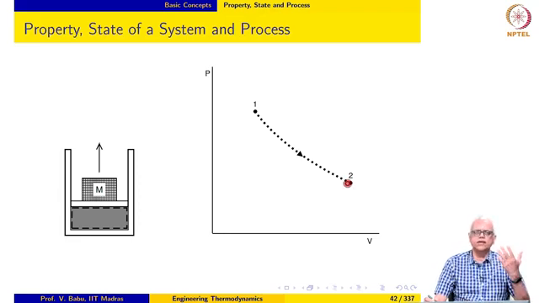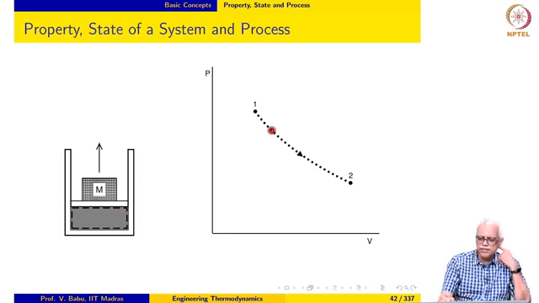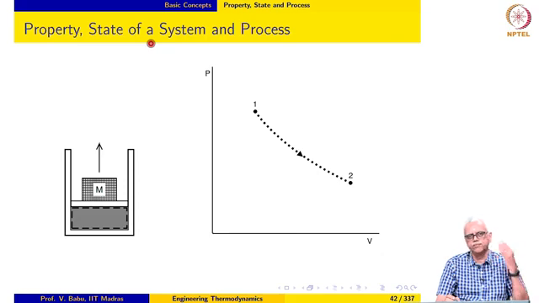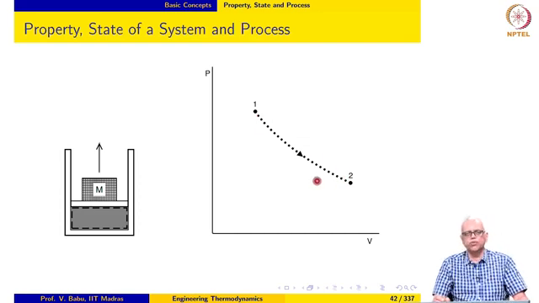So, the important concepts here are the following. Property, very important, we must be able to measure the property. We use independent properties to fix the state of the system, and we need to have intermediate states before we can actually connect them to form a process. So, you can see how all these quantities are related: property, state and process. We go in this sequence: property, independent properties, measurable, state, measure the properties, equilibrium state only allowed because we can measure the properties only at equilibrium states. So, we measure the properties, then we get the intermediate states and connect them together to form the process.